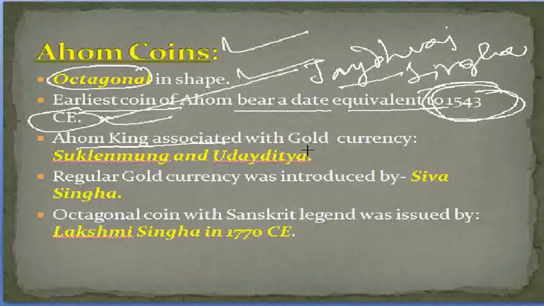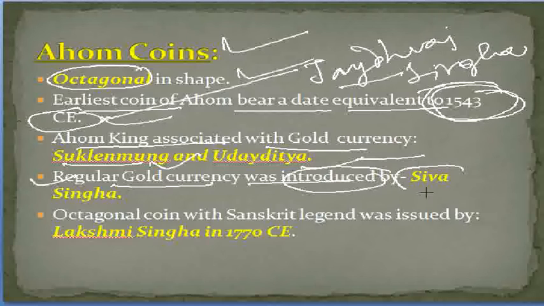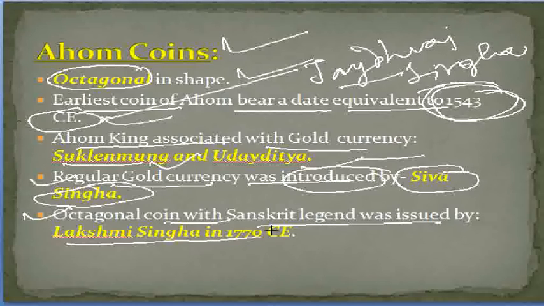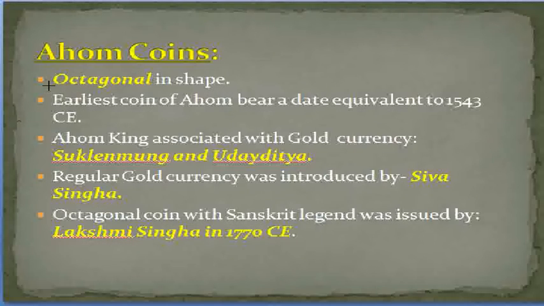The Ahom kings associated with gold currency are firstly Suklingmu and secondly Udayditya. These two names are to be remembered or highlighted in our mind. And regular gold currency: we need to remember that regular gold currency was introduced during the reign of Siva Hingha. And thirdly, the octagonal coin with Sanskrit legend was issued by whom? Lakshmi Sinha in 1770 CE. So these are the important points to be remembered.